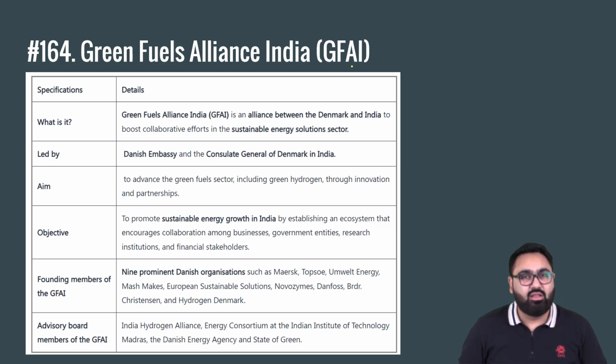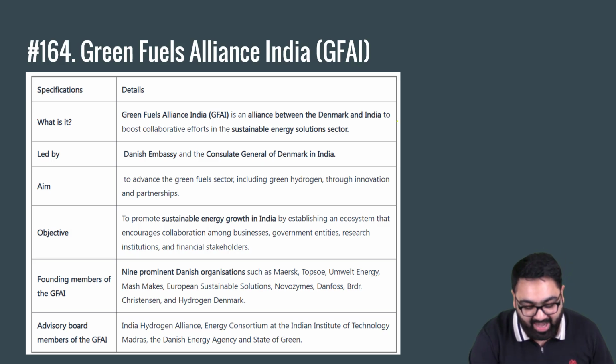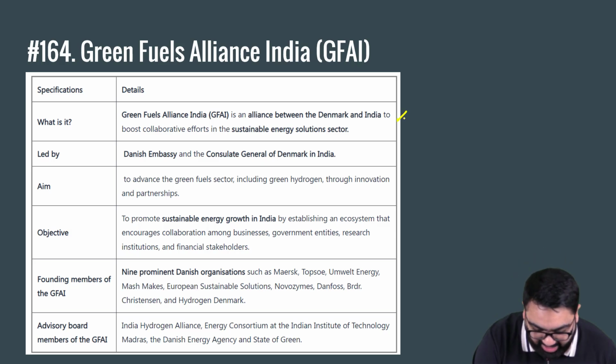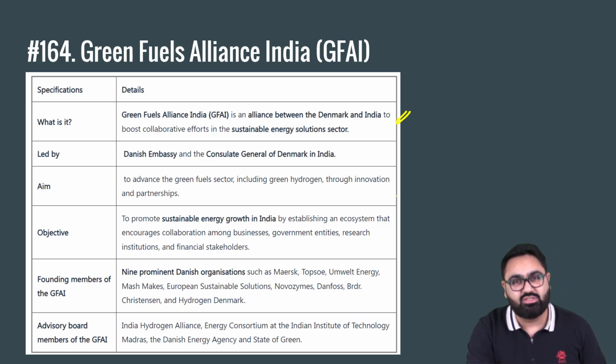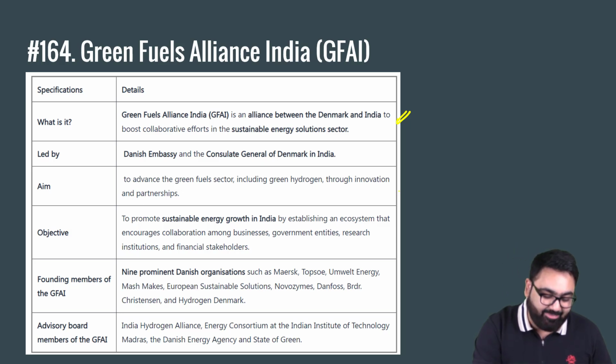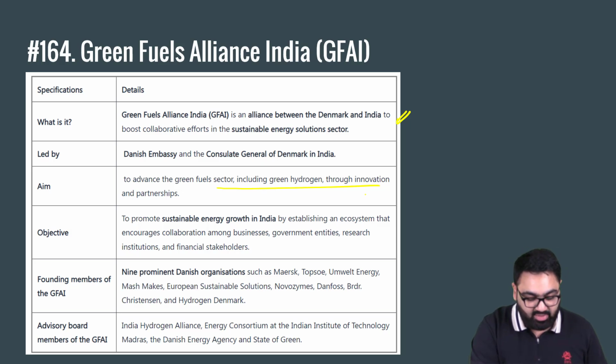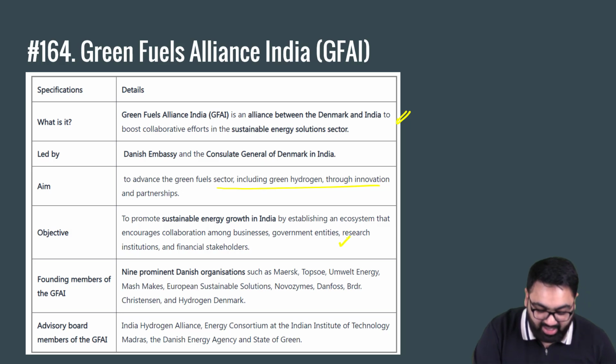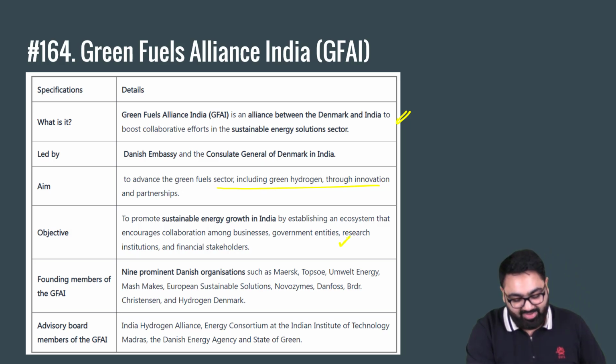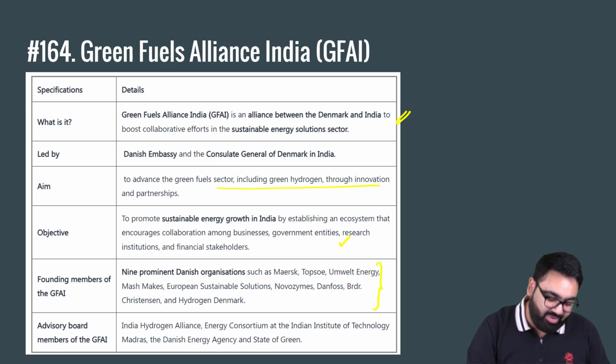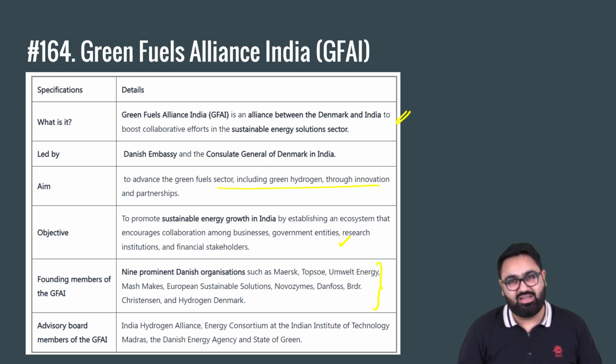Here's a table to help you revise about this alliance. This is an alliance between India and Denmark to ensure sustainable energy solutions. Also, the aim is to advance the green fuel sector, including green hydrogen as well. The objective is to promote sustainable energy growth in India, with collaboration between governments, the private sector, etc. There are nine different organizations in Denmark that have been working together in this.